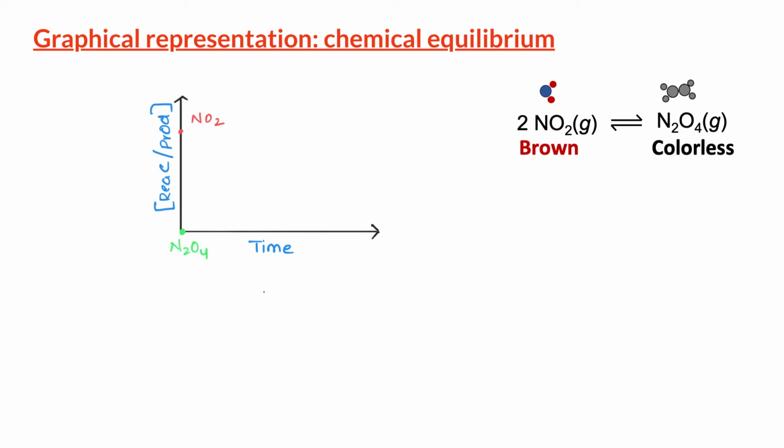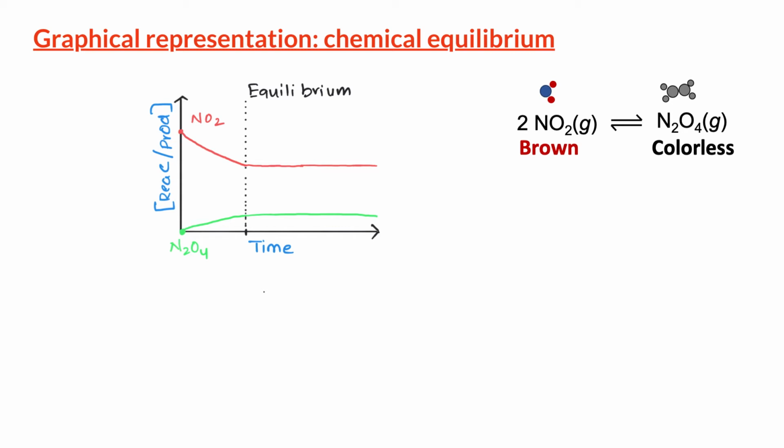Over time, the concentration of NO2 decreases and the concentration of N2O4 increases. After it reaches equilibrium, the concentration of NO2 and N2O4 remain constant over time.